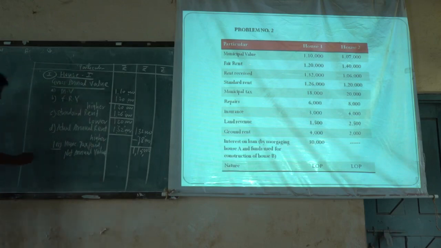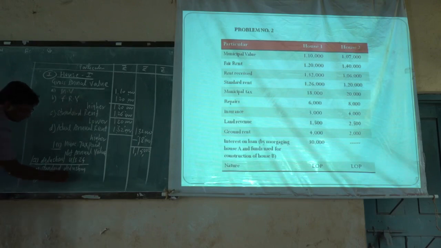From that net annual value, we have to deduct the deductions available under section 24. There are two deductions: one is the standard deduction, and the second is the interest on loan deduction.